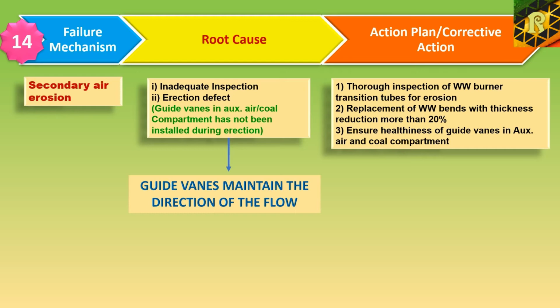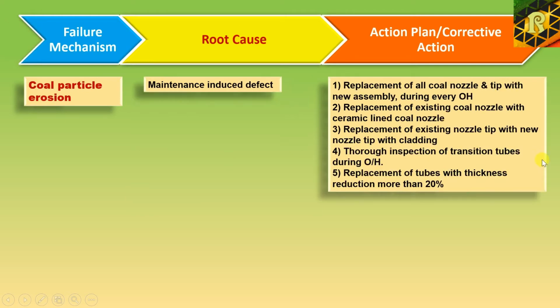Action plans to be taken for this kind of erosion failure are thorough inspection of water wall burner transition tubes for erosion, replacement of water wall bends with thickness reduction of more than 20%, and ensuring healthiness of guide vanes in auxiliary air and coal compartment.